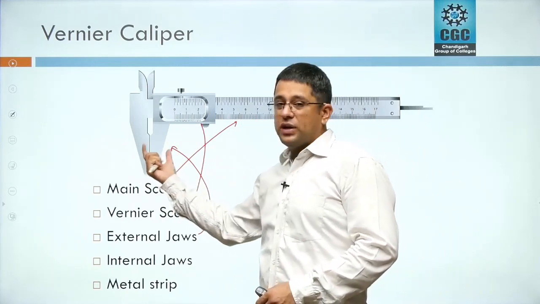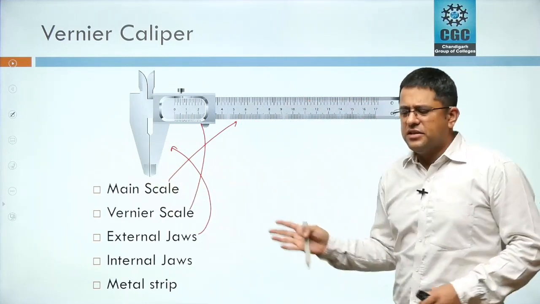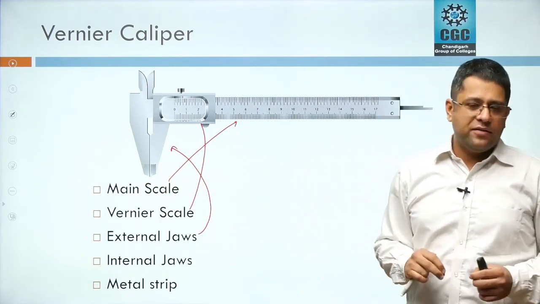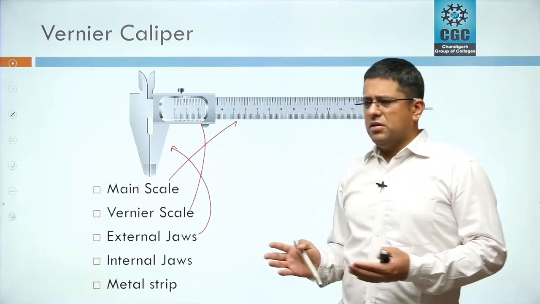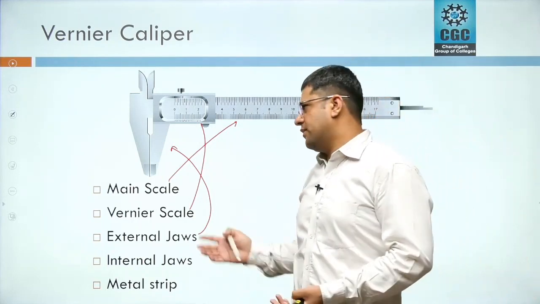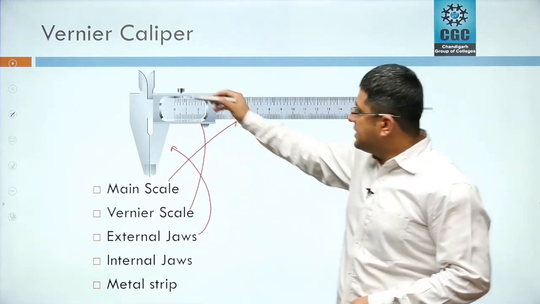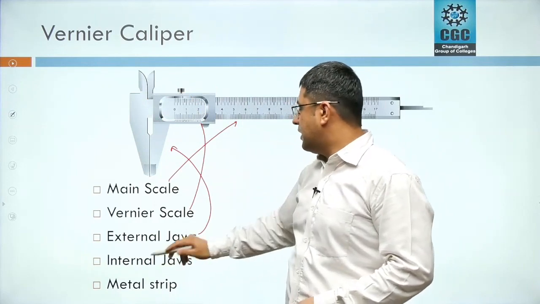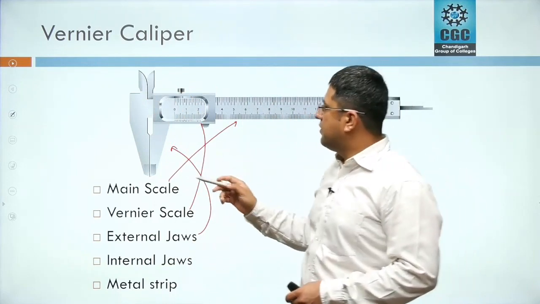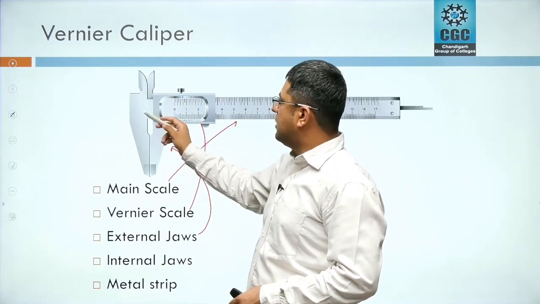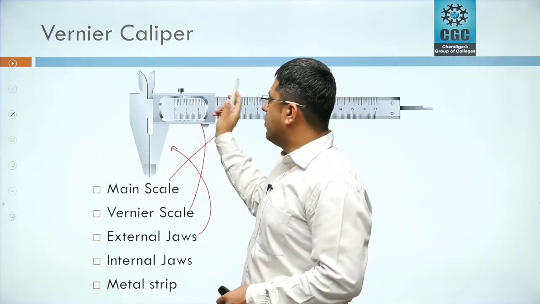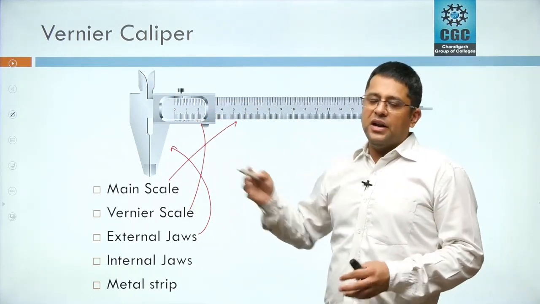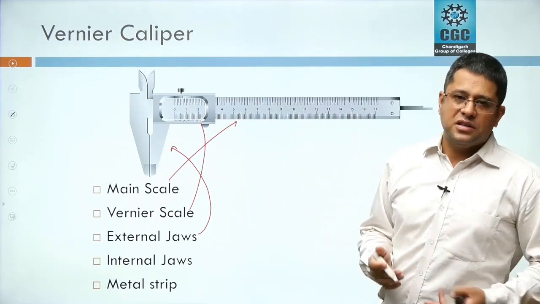This set of jaws is known as external jaws. As the name suggests, these jaws are used for the measurement of external dimensions. For example, the outer diameter of anything, or the outer dimension of any rectangular object, can be measured with them. There is another set of jaws known as internal jaws, written over here. One internal jaw is attached to the vernier scale, another to the main scale. One is movable, one is fixed. These are used for measurement of internal dimensions, like the internal diameter of a cylinder.